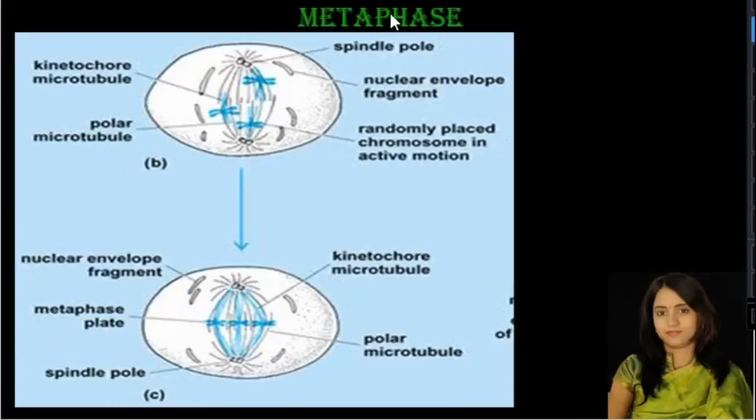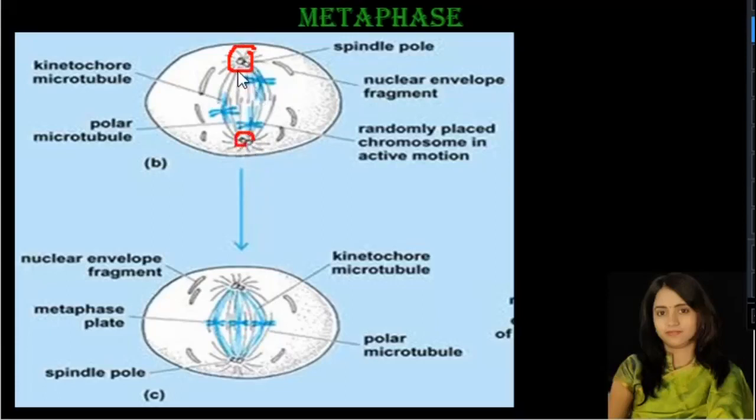Now let us see the second stage of karyokinesis of the mitosis, that is metaphase. Here you can see this is the pro-metaphase stage, actually prior to the metaphase stage. The nuclear membrane is disintegrating, and the 2 pairs of centrioles completely move towards the opposite poles and they are surrounded by the asters. This is 1 pair of centriole and this is another pair of centriole.